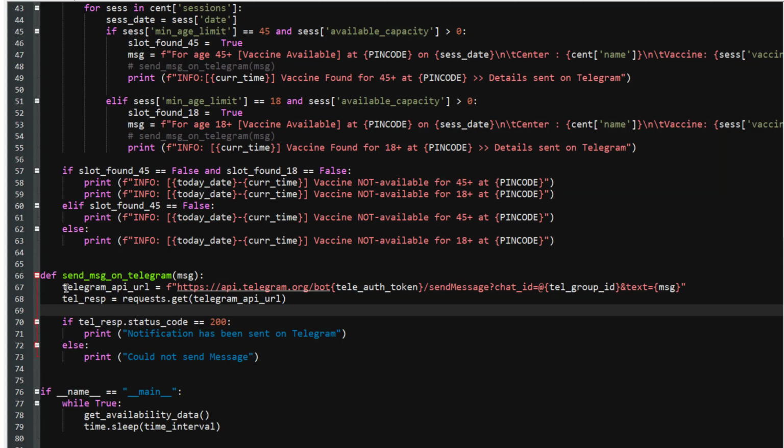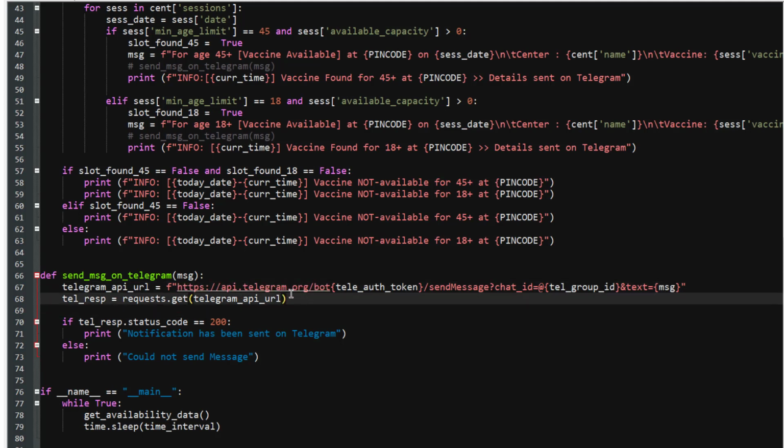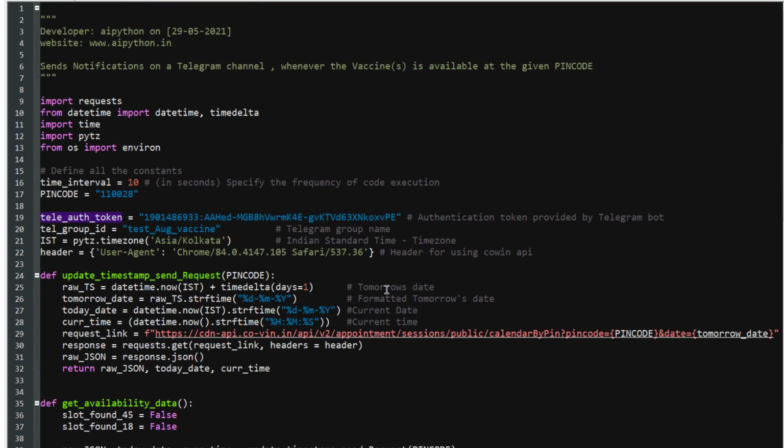So in this function, we are using a Telegram API URL, which is also called a route, and I will provide the link in the description. Okay, here you have to insert the Telegram authentication token, right, which is available here, which you have mentioned here. This is not a good practice to write the token in the code itself, because this can be used by anyone, and it will trigger unnecessary messages on Telegram. But anyway, I will delete this bot completely after creating this video.